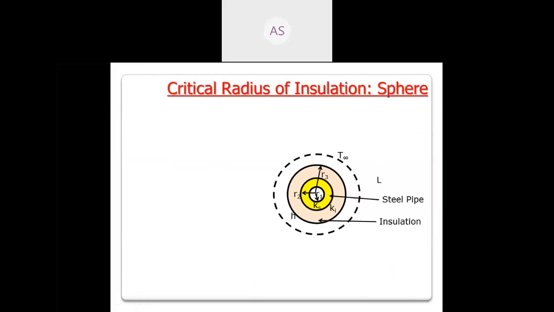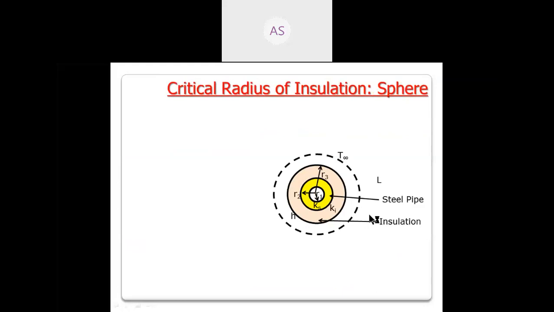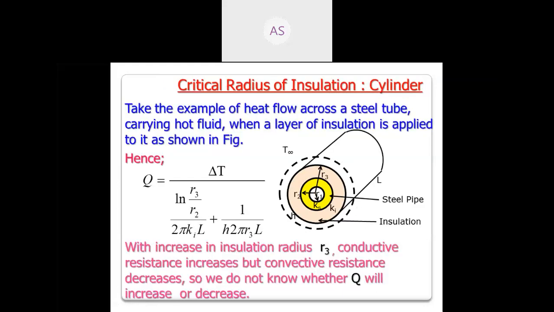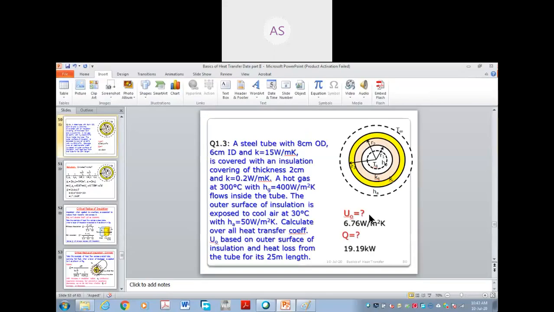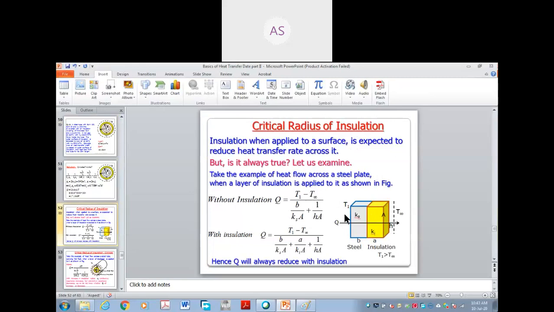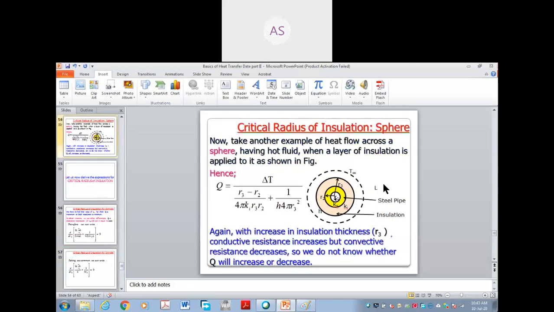Critical radius of insulation for sphere. Similar to resistance for cylinder, the same is for sphere also. For plane wall, if you add the insulation, Q value will drop. But for cylinder, if you add the insulation, you don't know whether it will increase or decrease. Same case we will see for sphere.